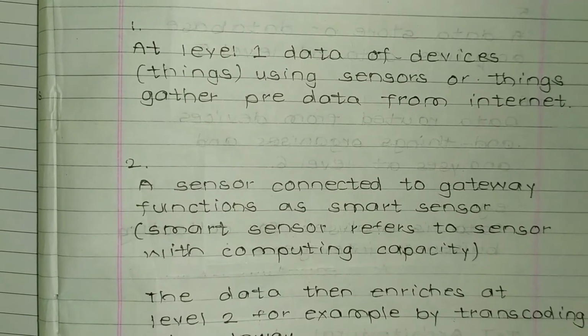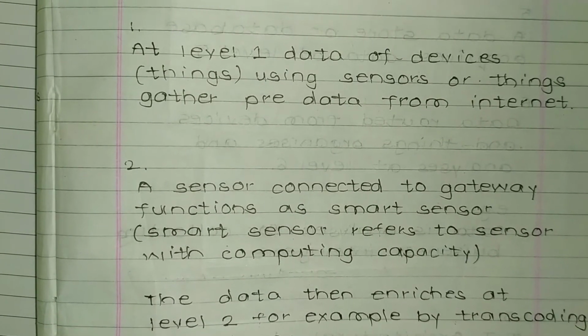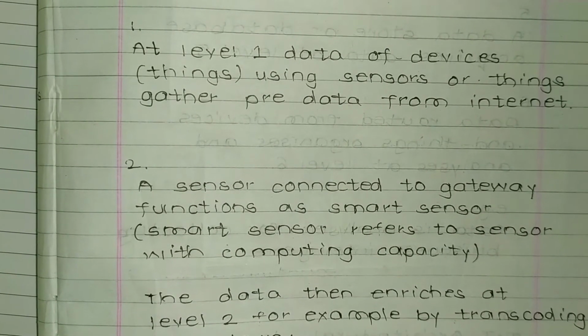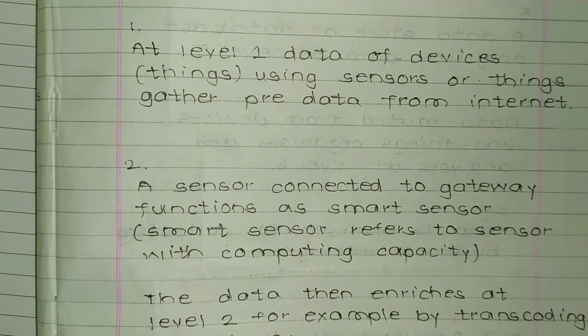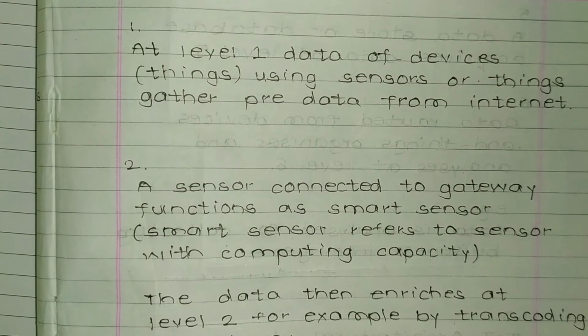Now levels of IoT. There are 6 levels in IoT. At level 1, data of devices and things using sensors, or things gather pre-data from the internet. So this is level 1. So they gather pre-data from the internet, like data from weather sites, weather stations, etc., or data of temperature or humidity, etc.